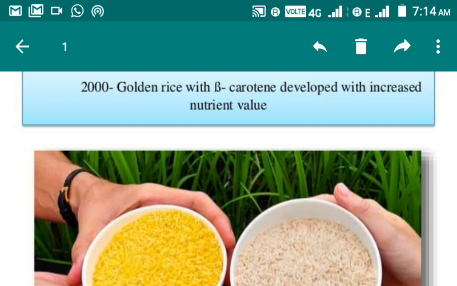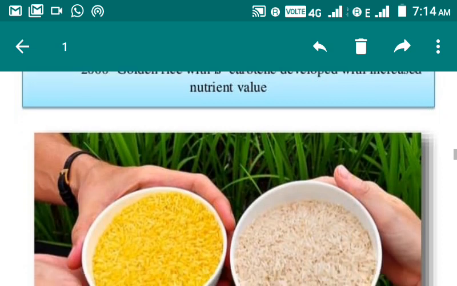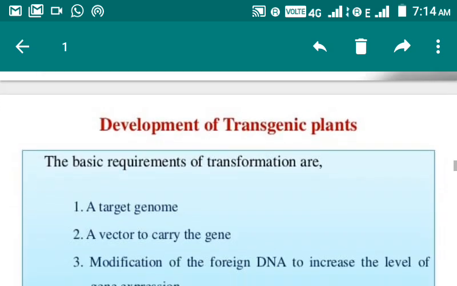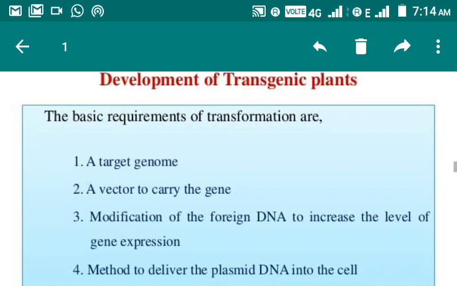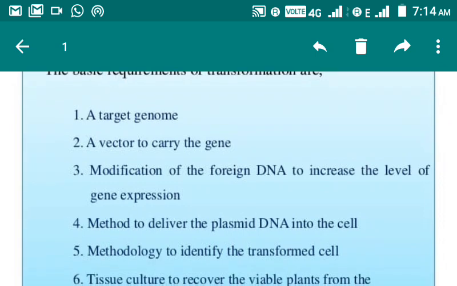This is one of the most important GMO plants, and in most of the competitive exams they used to ask about golden rice, what is it, which kind of gene is inserted, which kind of nutritional value it has. Okay, so don't ignore it. Now something about the requirements which are necessary for the development of transgenic plants. So these are the points, requirements.